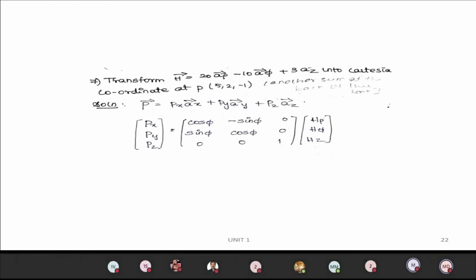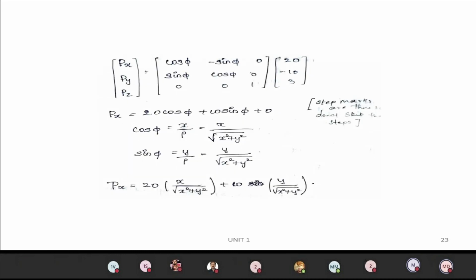And I have to write the coefficients of a row, a phi, az, which I call h row, h phi, hz, as per the formula. So what is the value of h row? 20. From the question, h phi is minus 10 and hz is 5. That is what we will be applying here.